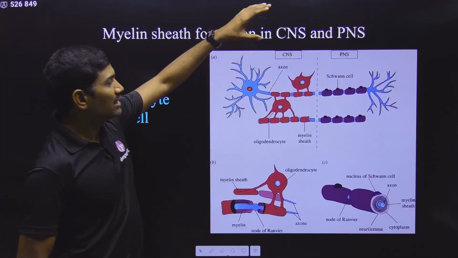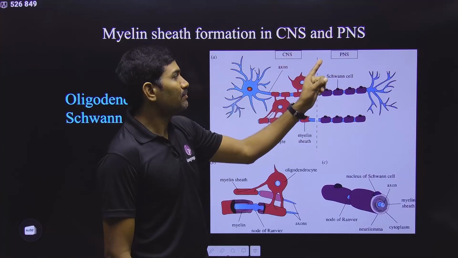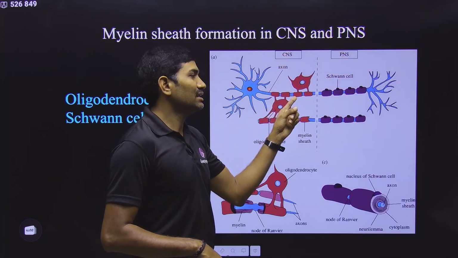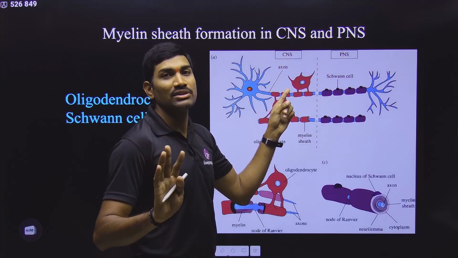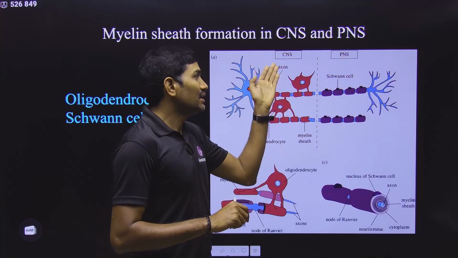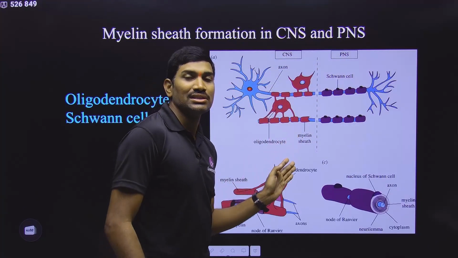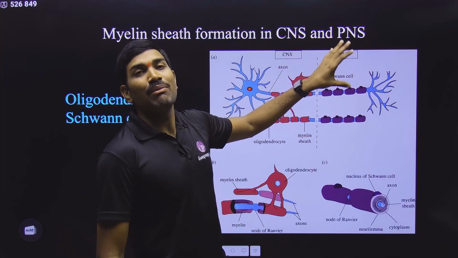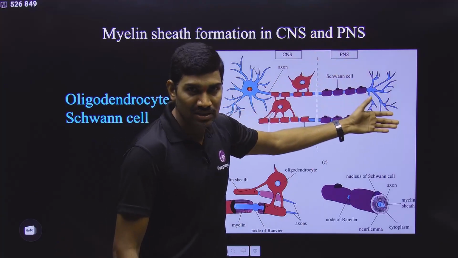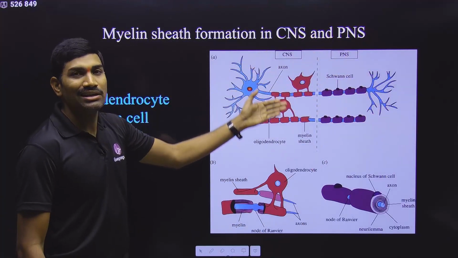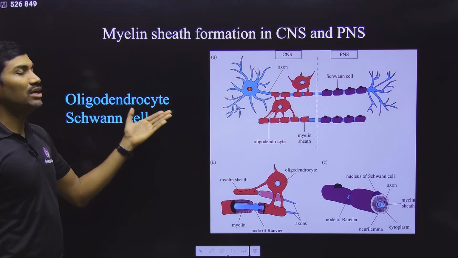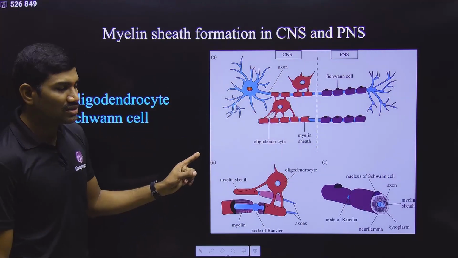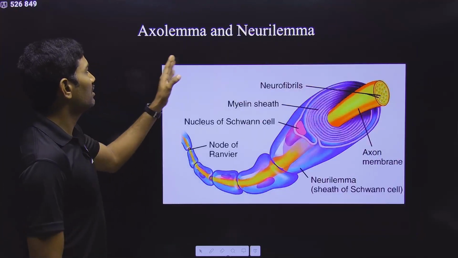But if you observe technically and carefully, in the peripheral nervous system, Schwann cells are present, but in the central nervous system, Schwann cells are not present. Then who is present here? Oligodendrocytes are present. So in the peripheral nervous system, the myelin sheath is produced by Schwann cells, and in the central nervous system, the myelin sheath is produced by oligodendrocytes. This is one important point that you need to notice. Clear? Then we go to the next one.